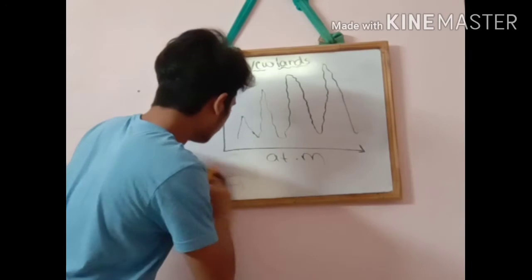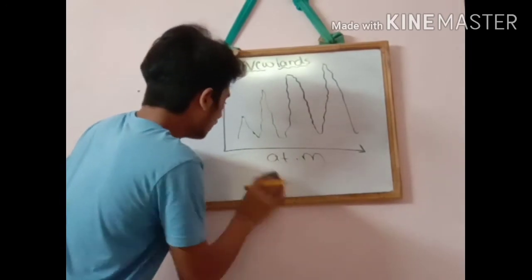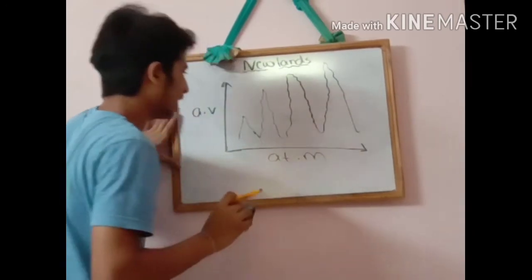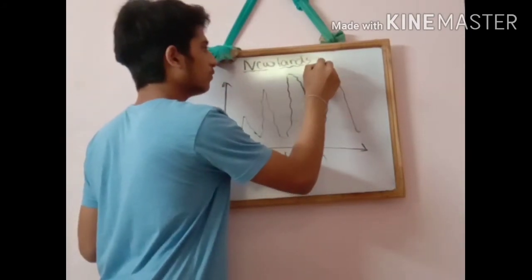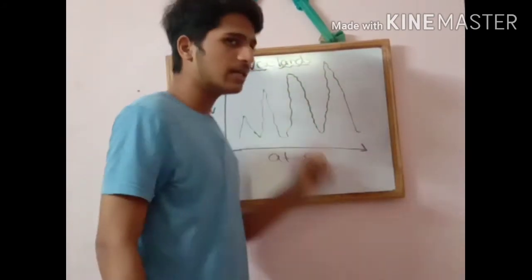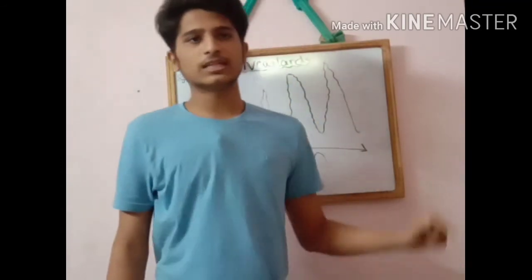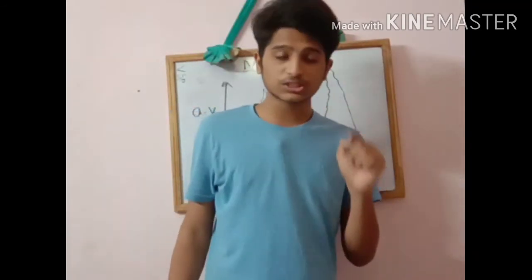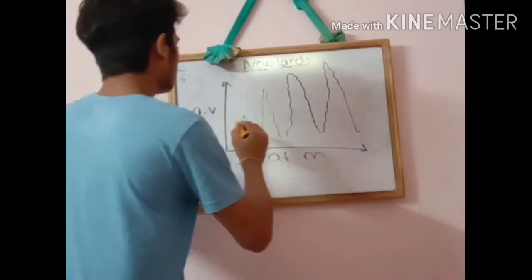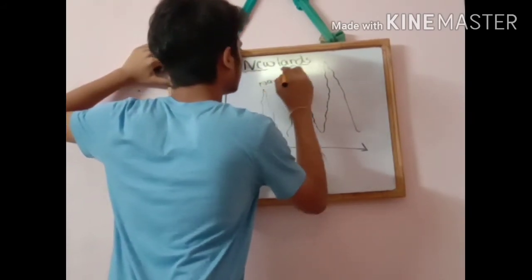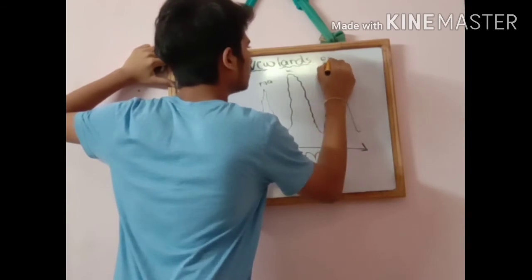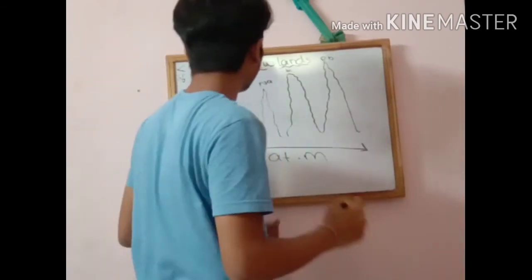This conclusion was made by Lothar Meyer. Now we will observe how elements are arranged in the graph. At the peak of the graph, all alkali metals, electropositive elements, that is first group elements, are present: lithium, sodium, potassium, rubidium, cesium, francium, etc.